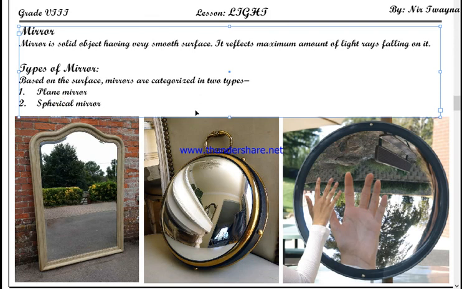Okay, so we will deal with spherical mirror in our next class. In today's class, we have to deal only with plane mirror. We will discuss only about plane mirror.